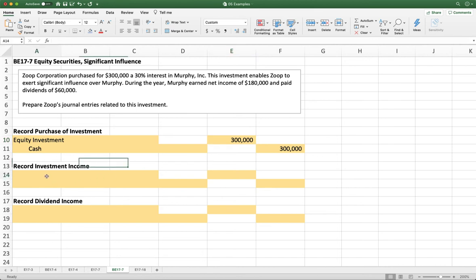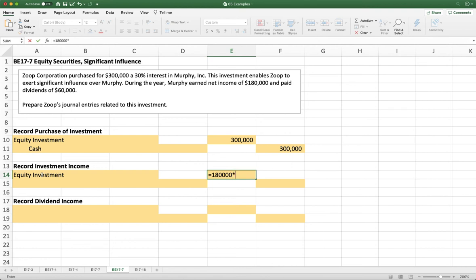So first thing we need to figure out is, did they report a profit or a loss? And so they tell us that they reported net income of $180,000. So that's a profit. They were profitable in the last year. So anytime our investment company earns positive income, that's going to increase the value of our investment. So we're going to debit equity investment to increase the value of that account. Now the amount is going to be that $180,000 that they reported as net income, but only our share of it.